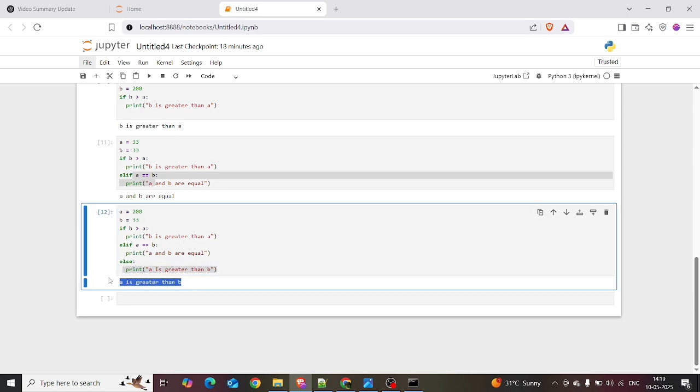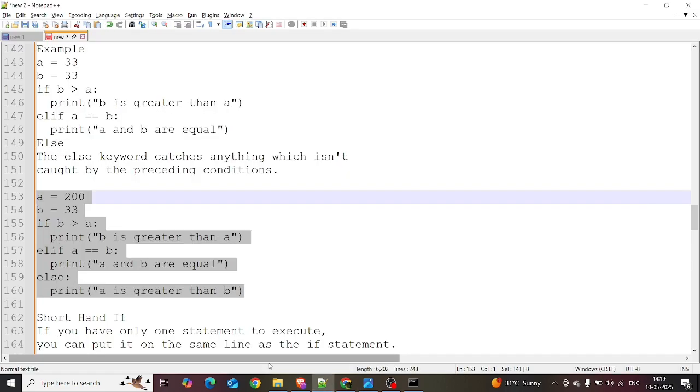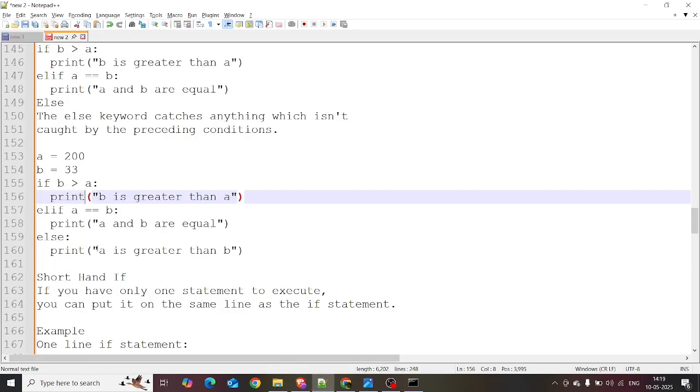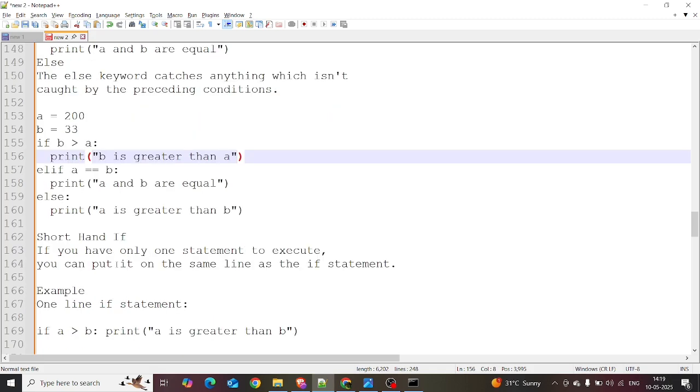So the output is also that A is greater than B. Okay Kishore, there is more syntax in Python. You said Python is a simple language where you write a few lines of code, so how does it come to be a big line, right? If else, so that comes.